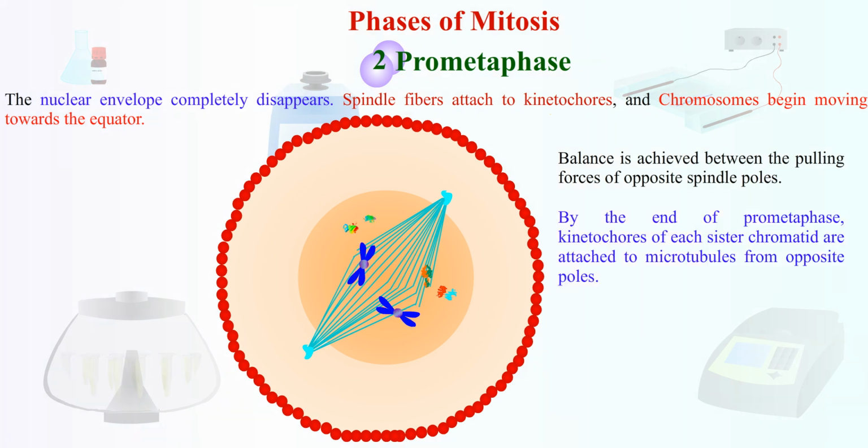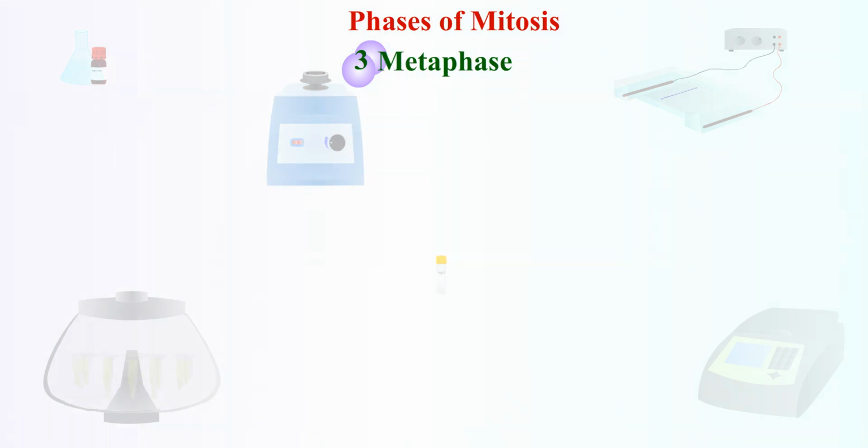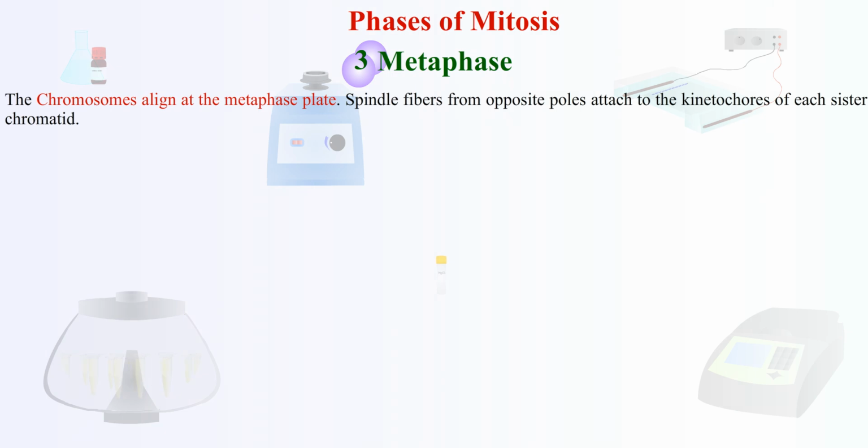By the end of Prometaphase, kinetochores of each sister chromatid are attached to microtubules from opposite poles. 3. Metaphase. In this phase, the chromosomes align at the metaphase plate. Spindle fibers from opposite poles attach to the kinetochores of each sister chromatid.